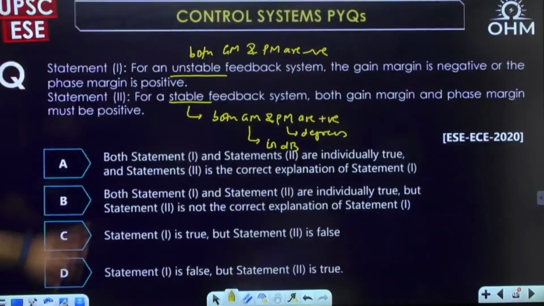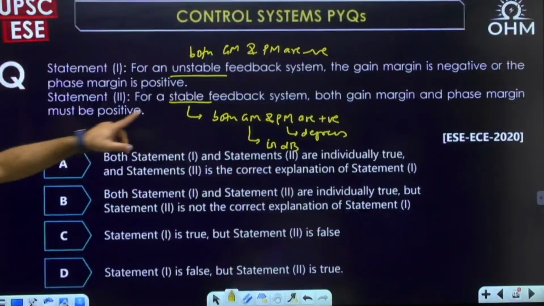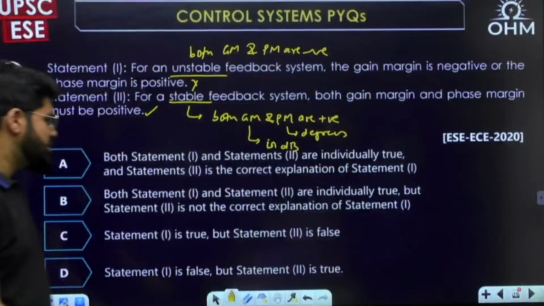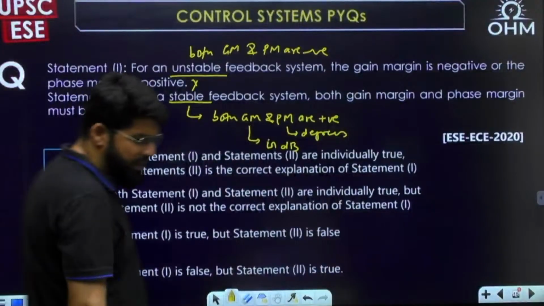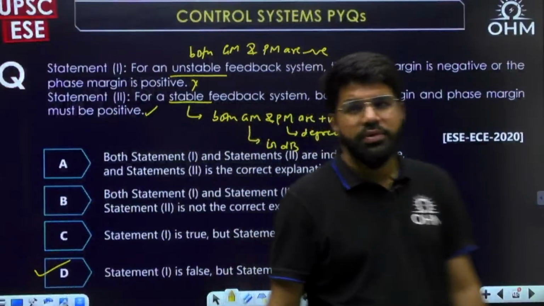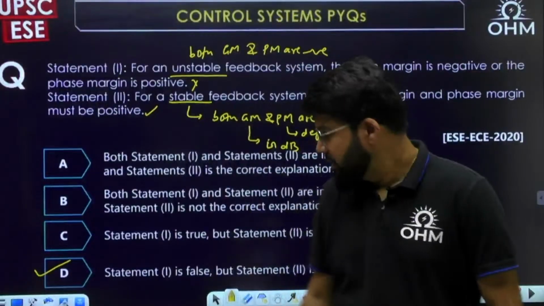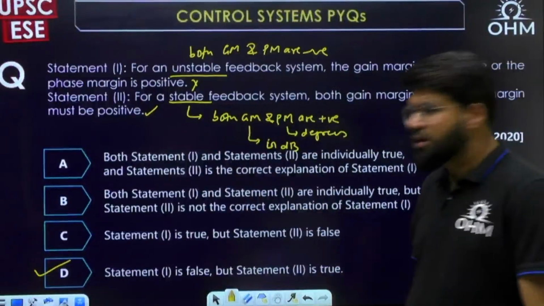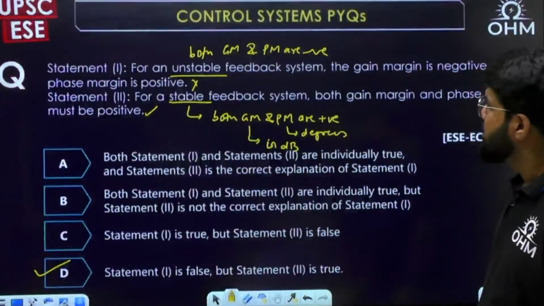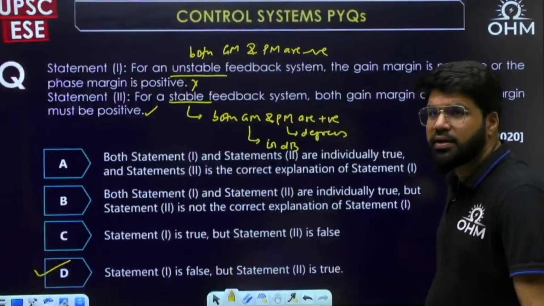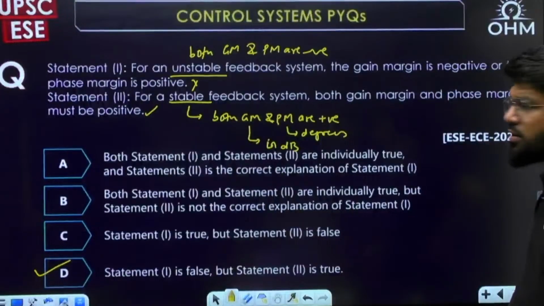So the first is wrong, and for stable they say both are positive. Correct. This is correct. This is wrong. Statement 1 is false. Statement 2 is true. Option number D. Simple question, again something that you should directly know. Yeah, D is correct. Charan Raj correct. Sai Vikas, it's not C. It has to be D. Okay, yeah, correct.